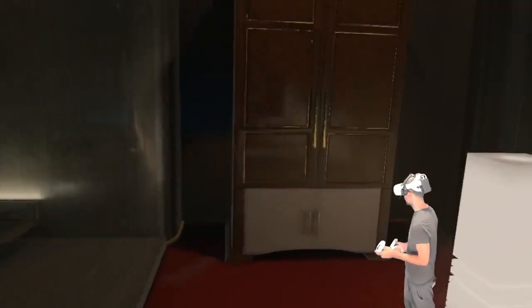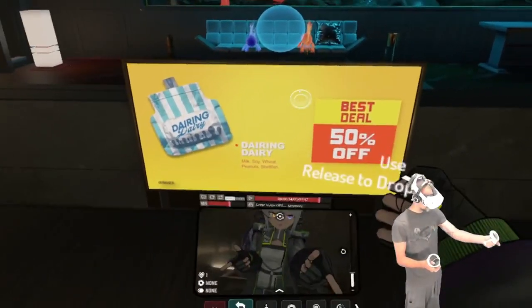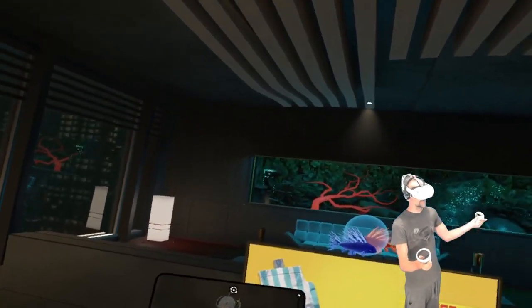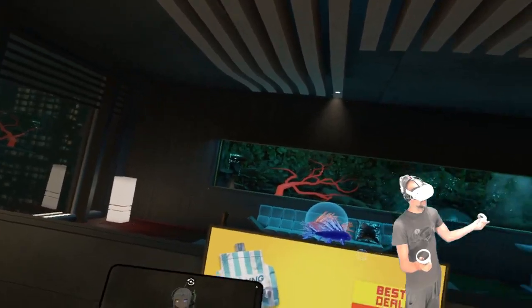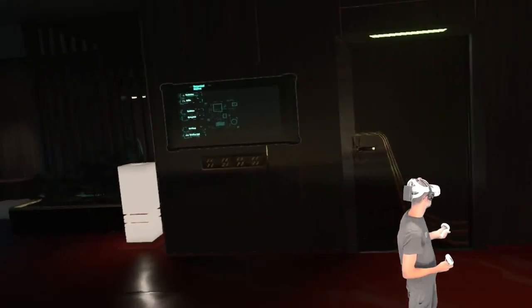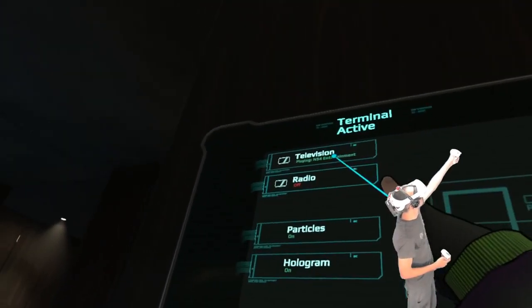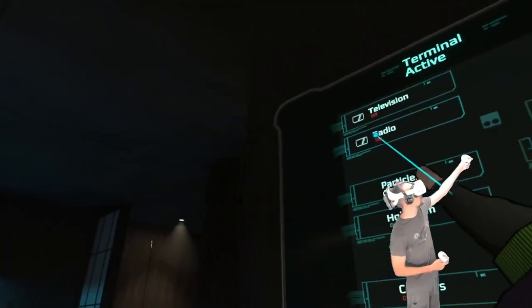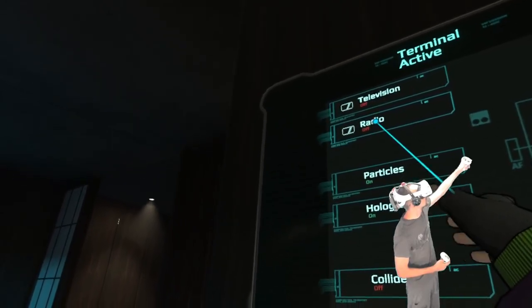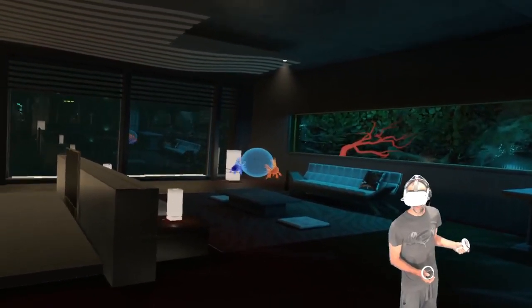The hair's going through the back of the jacket. Television is off. You can turn the hologram off as well.